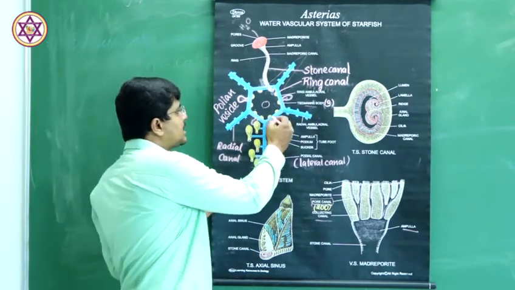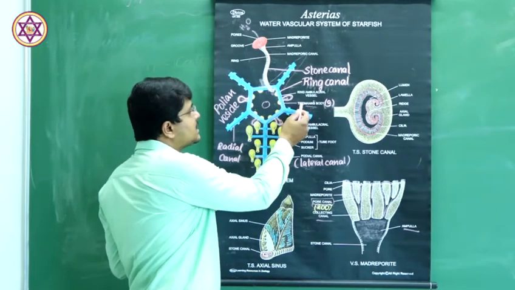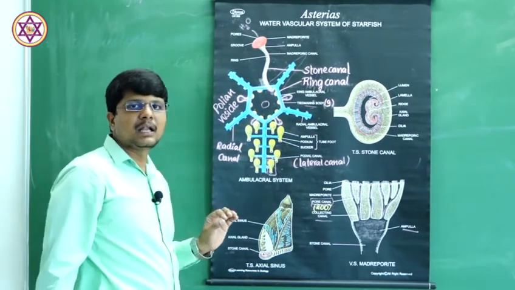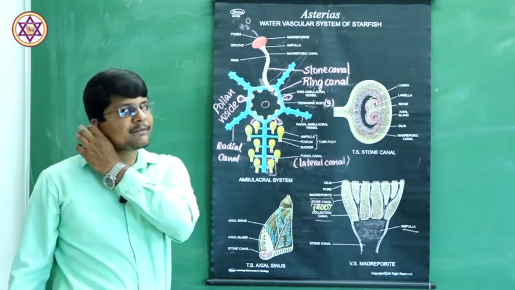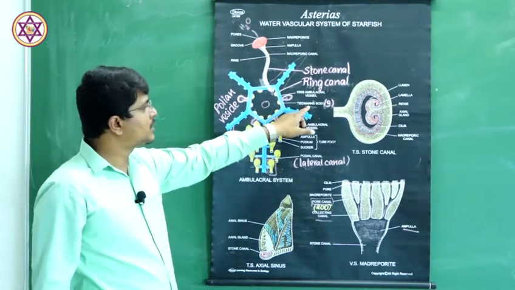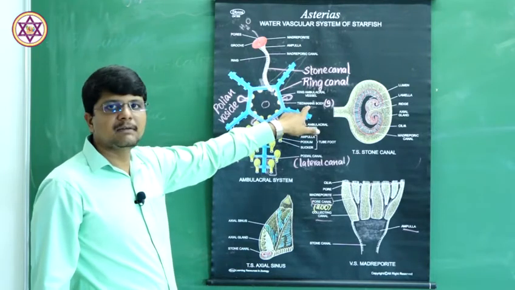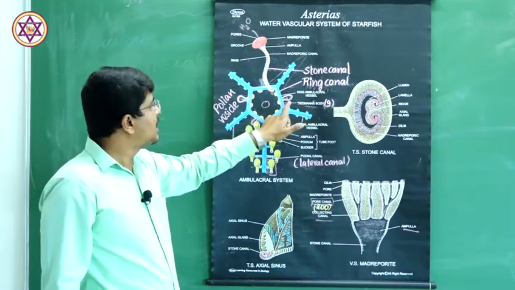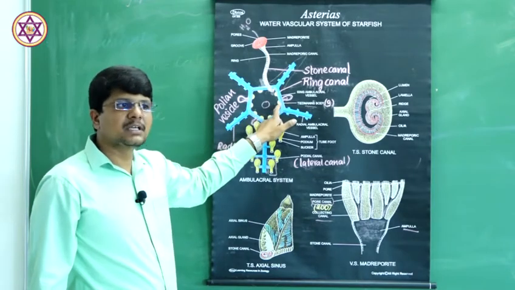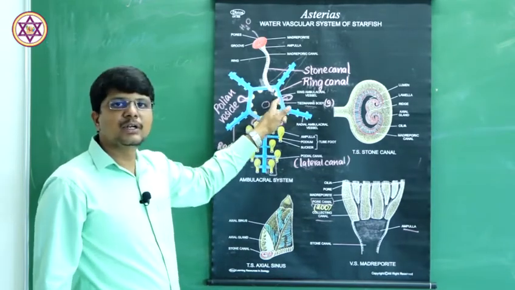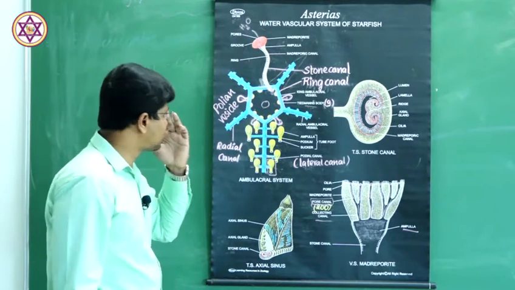At the outer surface, these Tiedemann's bodies act as lymphatic glands. They give out amoeboid cells, are involved in the lymphatic system, and also act as the filtering unit of the water vascular system.